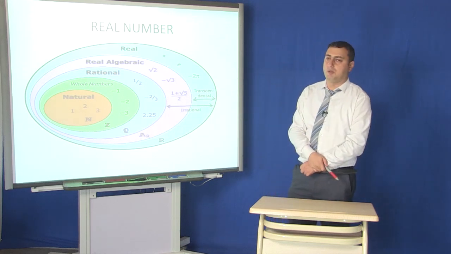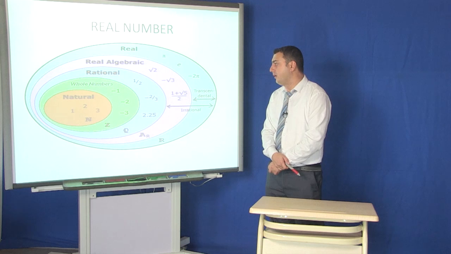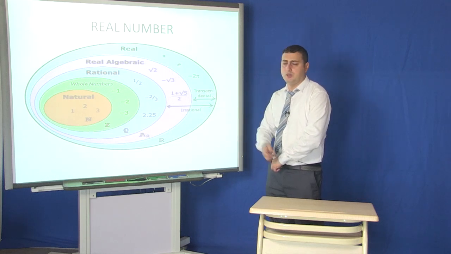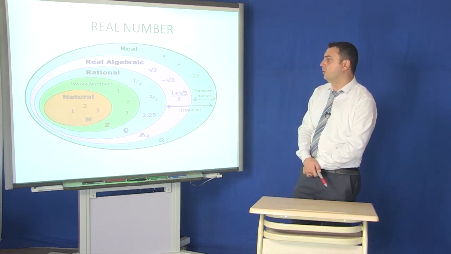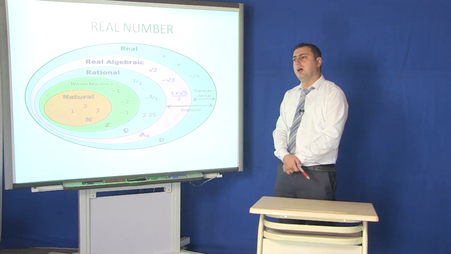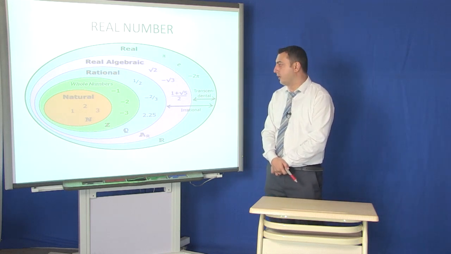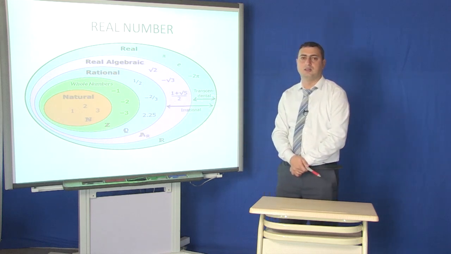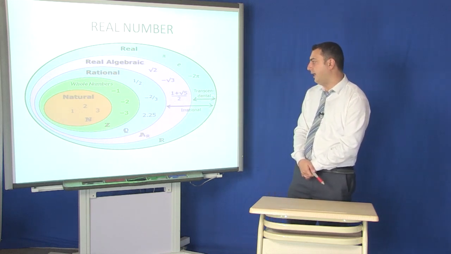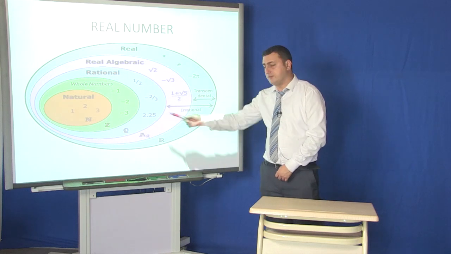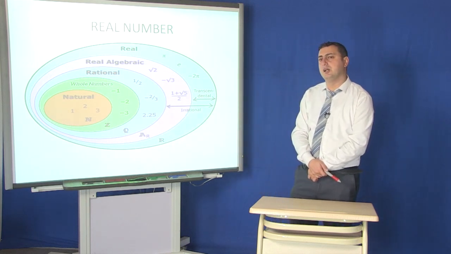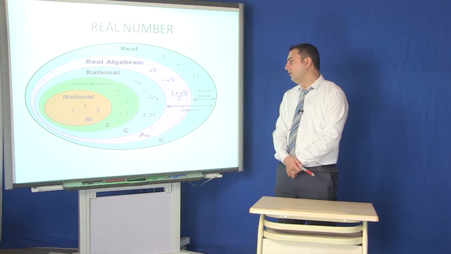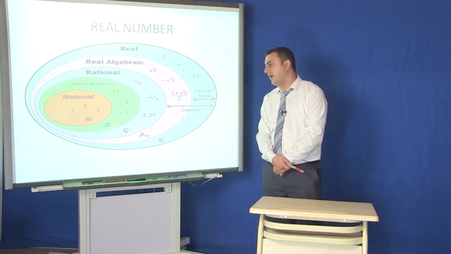Then rational number. What is a rational number? Rational numbers, as you see here, are also observed with a denominator and numerator, and we can also see here the sign of minus, as well as a decimal point, for example 2.25.